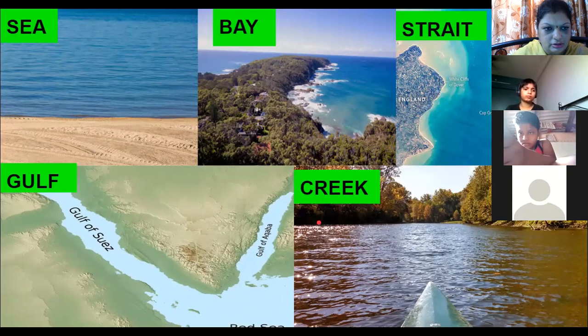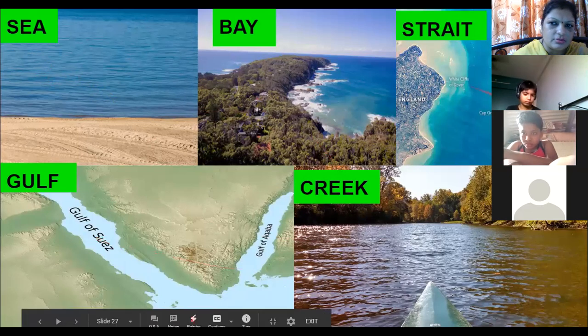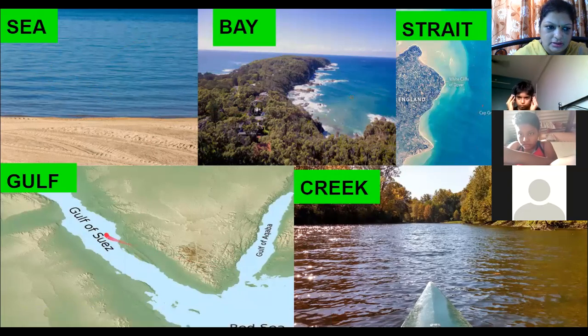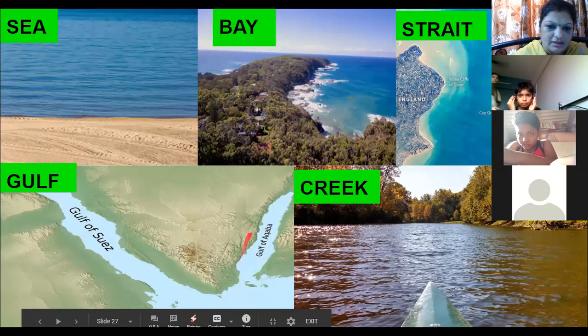You saw the ocean. Now you know what we mean by ocean. As I told you, the ocean water is salty, and even the sea water is salty. It has a content of salt, so we cannot drink the sea water or the salty water. But here, according to the slide, these are the different water bodies: the sea, the bay, the strait, the gulf. You can see the Gulf of Suez and the Gulf of Aqaba, and the creek. These are the different water bodies.